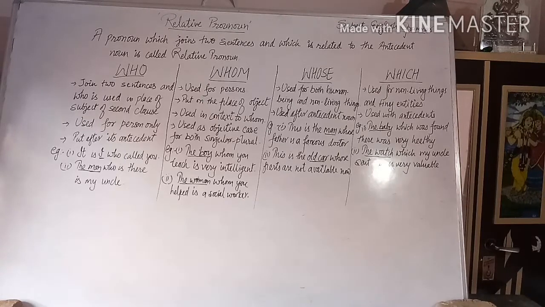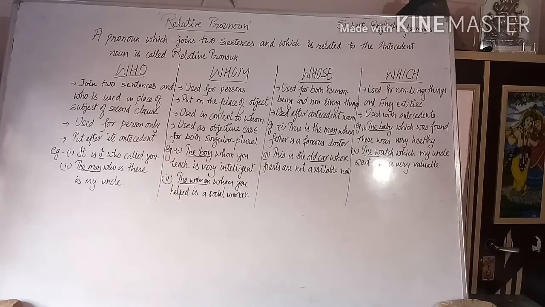For example, the boy whom you teach is very intelligent. Here the underlined word, the boy, is the antecedent, and whom is following that. Second, the woman whom you helped is a social worker. Here the underlined word is the woman, and it is the antecedent, and whom is following it.